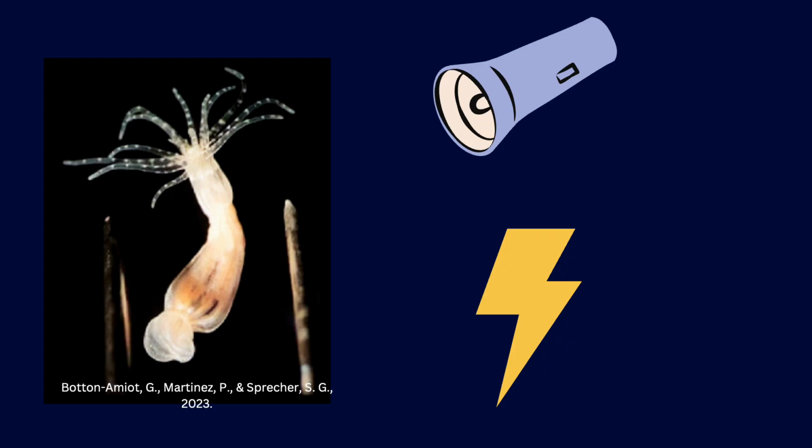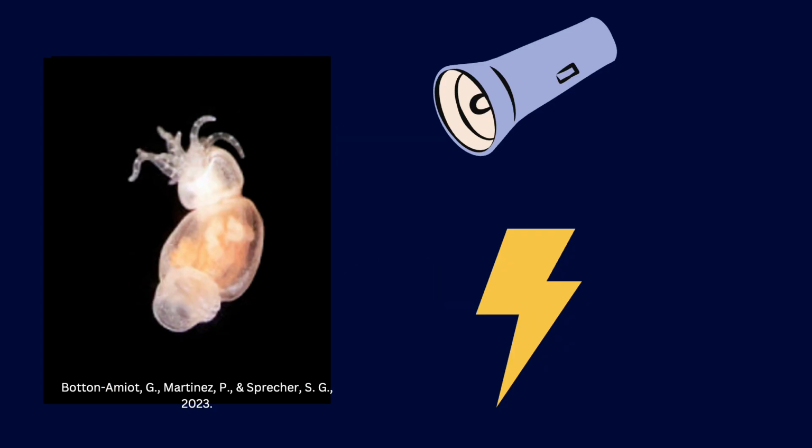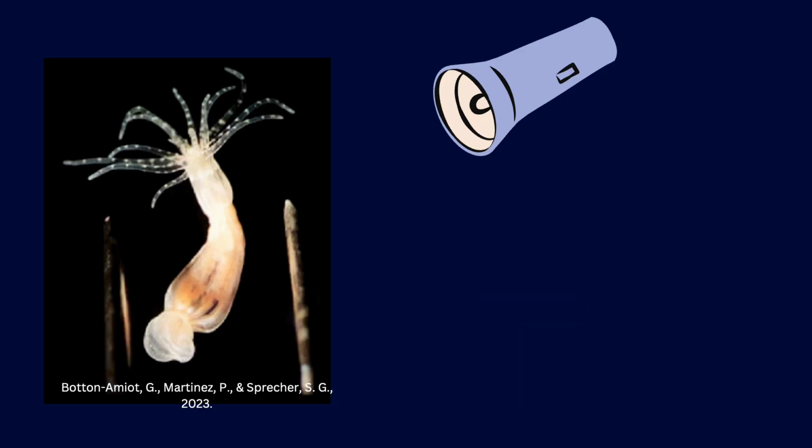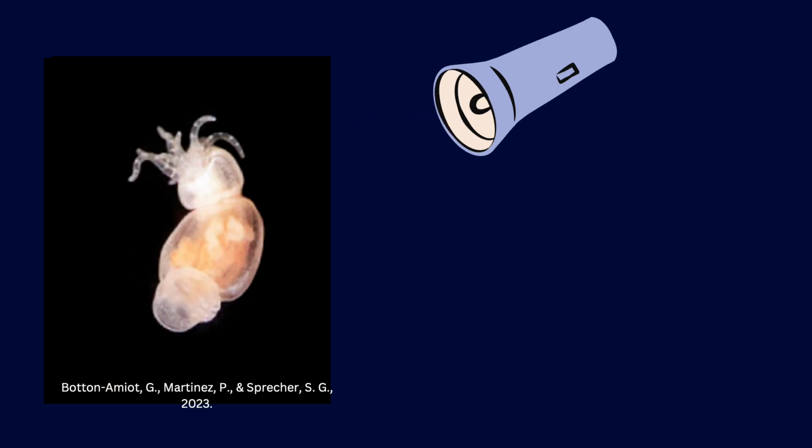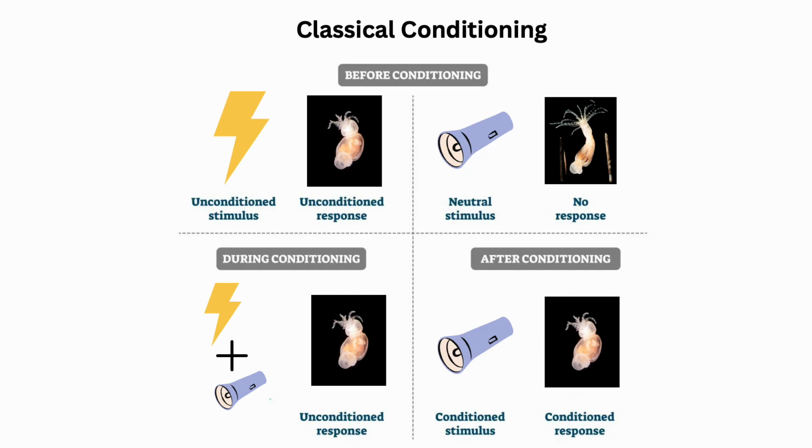Researchers paired the unconditioned shock stimulus with the neutral light stimulus repeatedly. The anemones retracted during these trials because of the shock. After conditioning, when researchers exposed anemones to light alone without any shock, they retracted. This shows successful classical conditioning, with the light becoming a conditioned stimulus and the retraction response becoming a conditioned response to that stimulus. This is a strong example of classical conditioning. The replicability and controls used in these experiments provide solid evidence that the response is in fact associative learning.